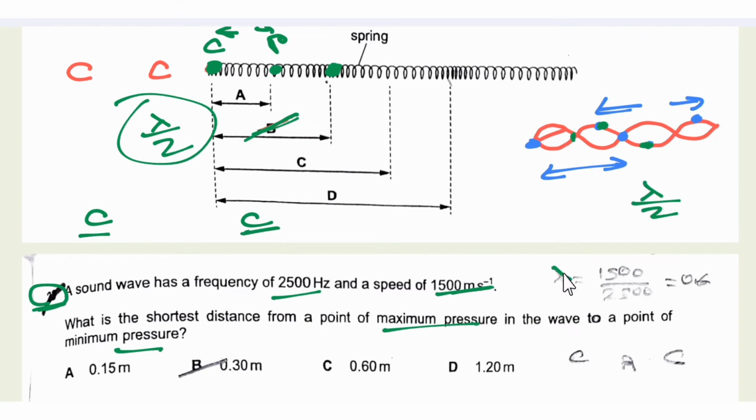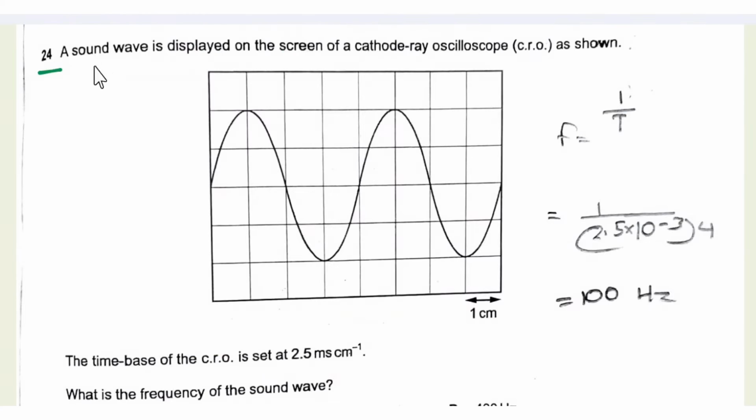So we need to first find lambda, and we know that v is equal to f lambda, so lambda is equal to v by f. So we get the lambda, and what is lambda by 2? That is from one compression to adjacent rarefaction. We need to just divide the value by 2 to get the answer as B. Number 24. A sound wave is displayed on the screen of the cathode ray oscilloscope as shown. The time base of the CRO is set at this value.